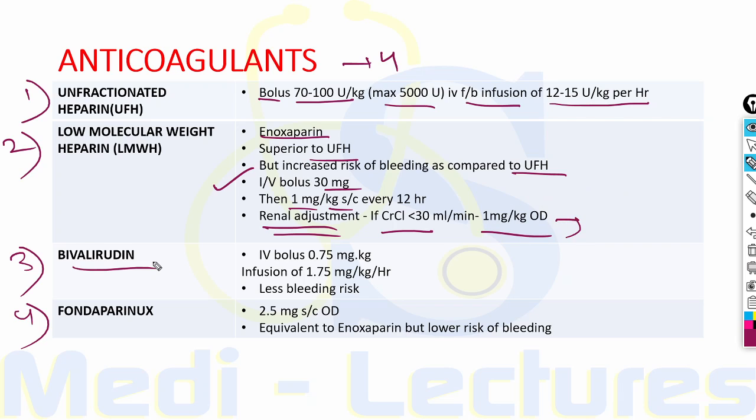The third drug is bivalirudin. It is given in IV bolus of 0.75 milligram per kg, followed by an infusion of 1.75 milligram per kg per hour. It is important that the bivalirudin has less risk of bleeding as compared to LMWH. The newer drug fondaparinux is given subcutaneously in dose of 2.5 milligram OD. It is equivalent to enoxaparin in the efficacy but has a lower risk of bleeding.